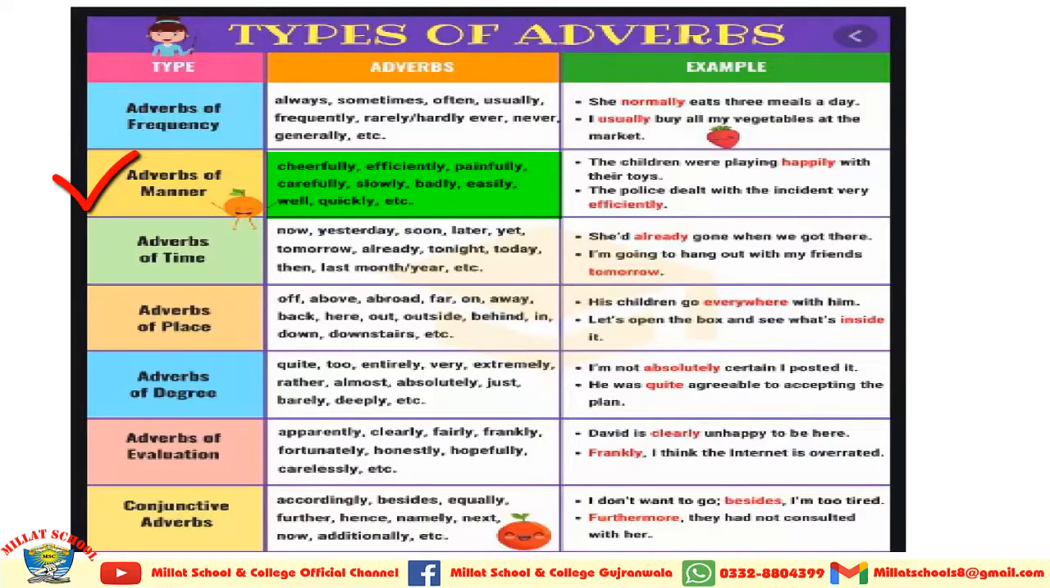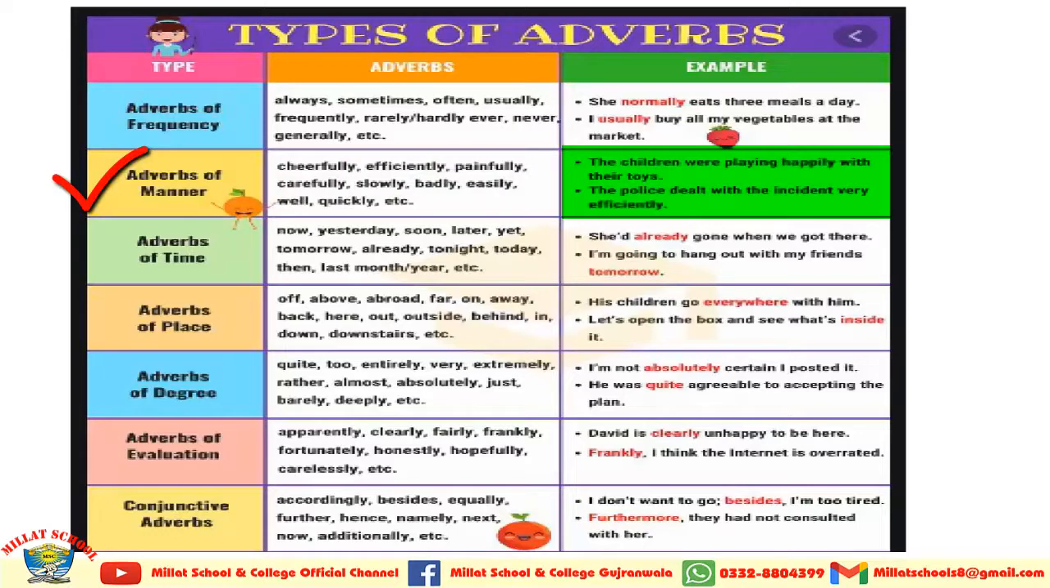Now I am coming towards the second type, adverbs of manner. These adverbs are cheerfully, efficiently, painfully, carefully, slowly, badly, easily, well, quickly. Now I am coming towards examples of these adverbs. The children were playing happily with their toys. The police dealt with the incident very efficiently.